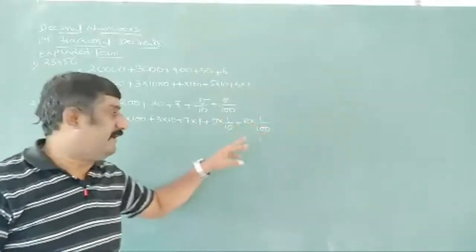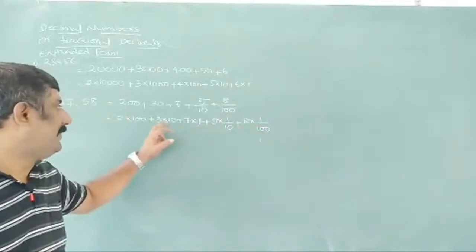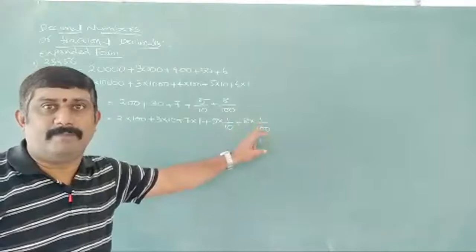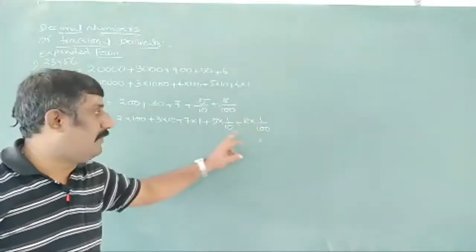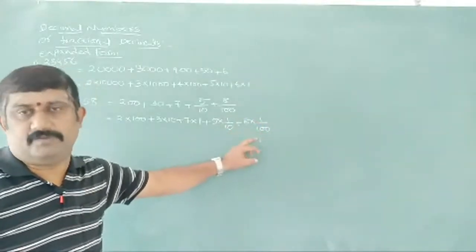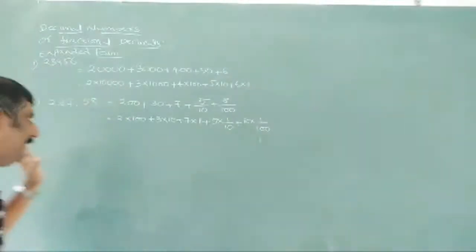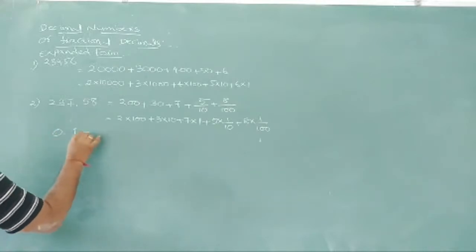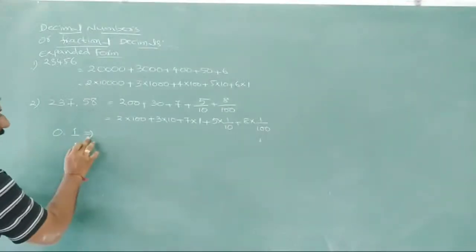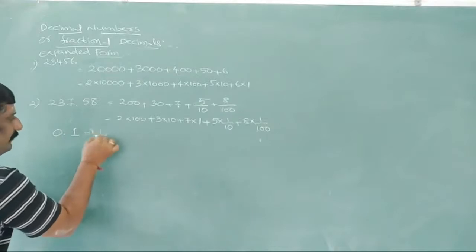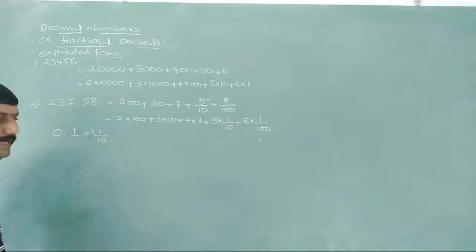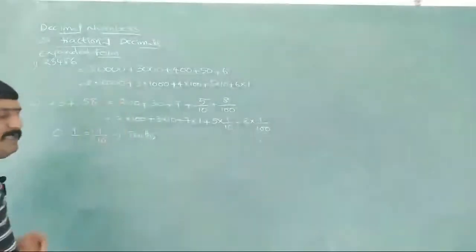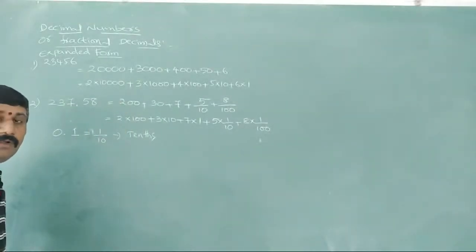Sir, of course, we are calling these ones place, tens place, hundreds place. What about this? 1 by 10 we are writing, 1 by 100 we are writing. Then how are we going to call these? So let us discuss those points here once again. 0.1 I am writing. 0.1 can be written as 1 by 10 and this is called as tens.